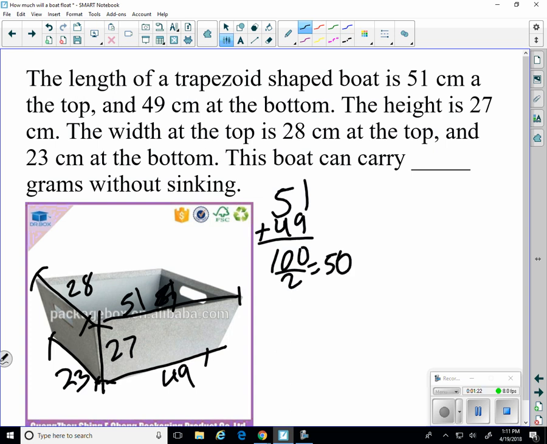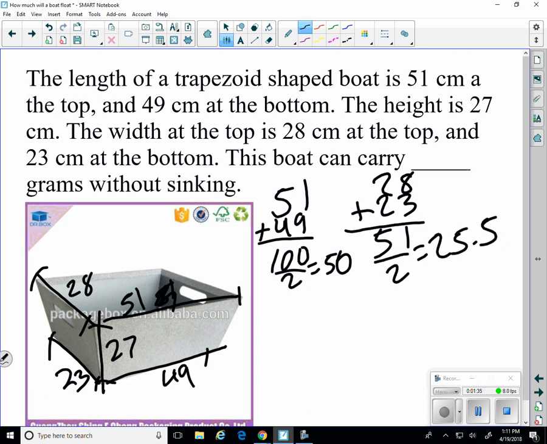Let's do that same thing with the 28 and the 23 for the width. 51, half is 25.5. So we use that.